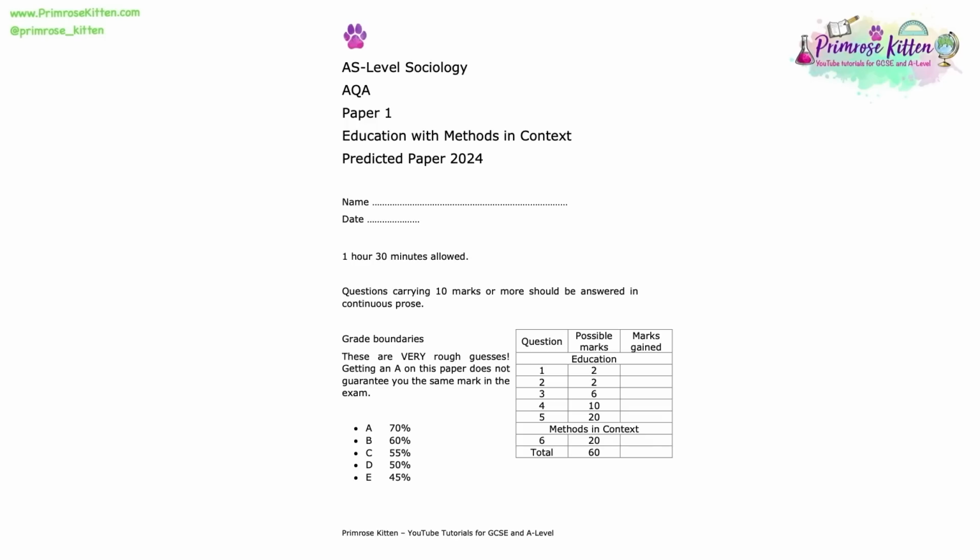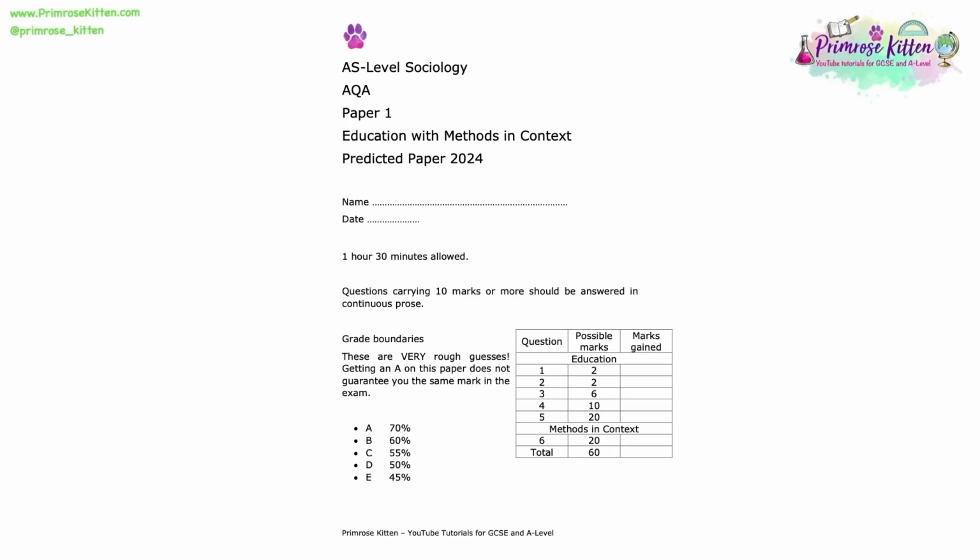And a final reminder that the second section of this paper, the methods in context section, is where you will be tested on both your research methods knowledge and your knowledge of education. Here you will be given a specific research method and you will be asked about the advantages and disadvantages of using that research method within a specific context of education that you have learned.